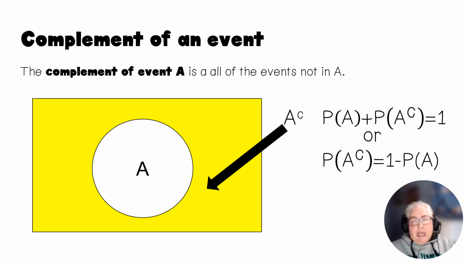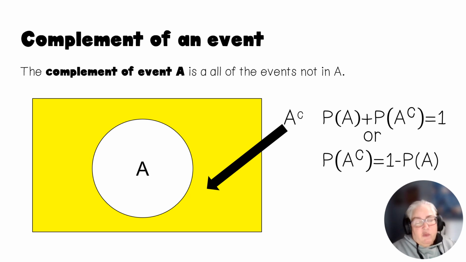Well, everything has to add up to be 100%. So 10% snow means 90% not snow. And what do we know about percents? 100% as a decimal would be 1. So let's think about this. I have the probability of A that it's going to snow, 10%. 90% it's not going to snow. That adds up to be 100%, which is 1.